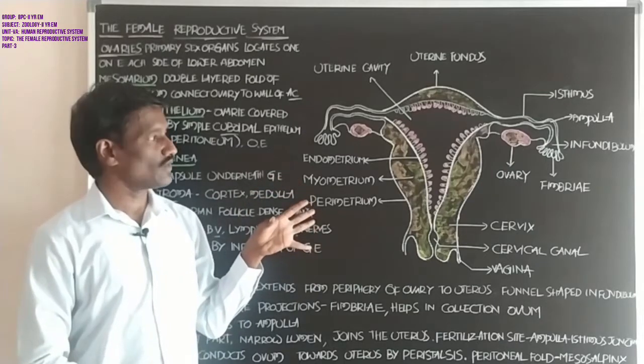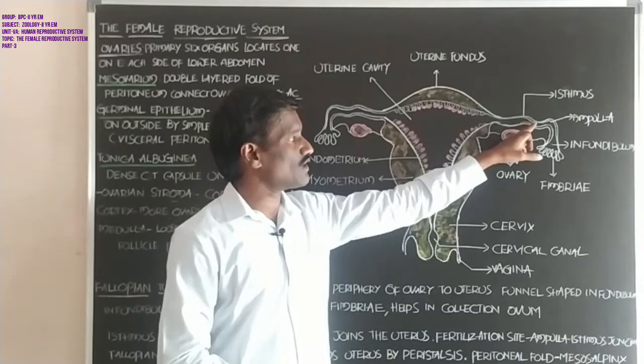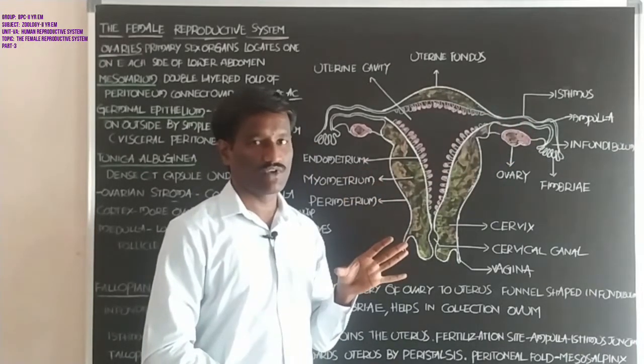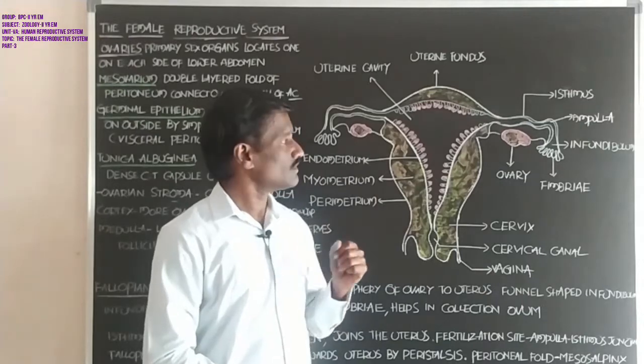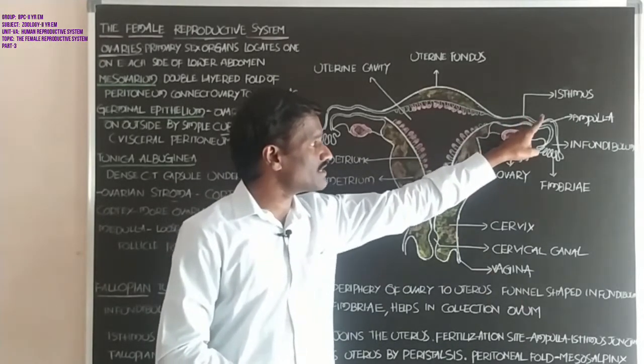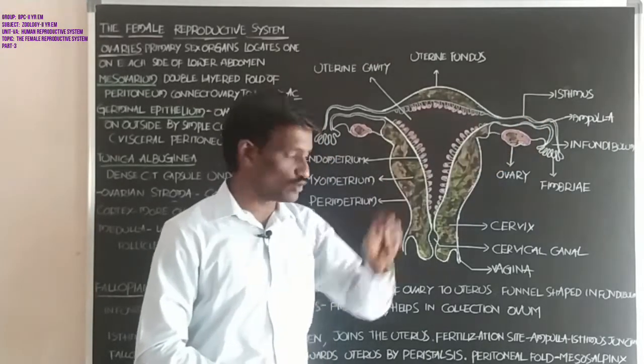Student, the fallopian tube is the fertilization site. There are two types of gametes, male gamete and female gamete, fertilized in the region between the isthmus and the ampulla of the fallopian tube.